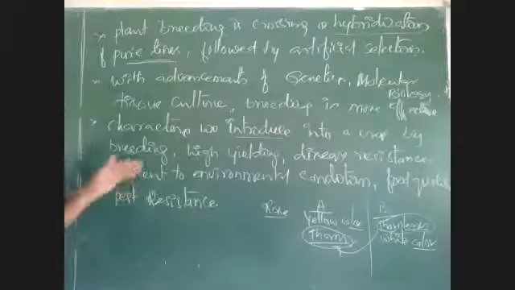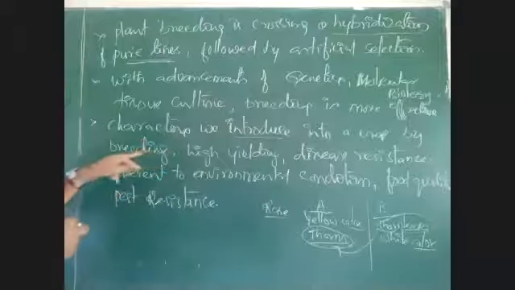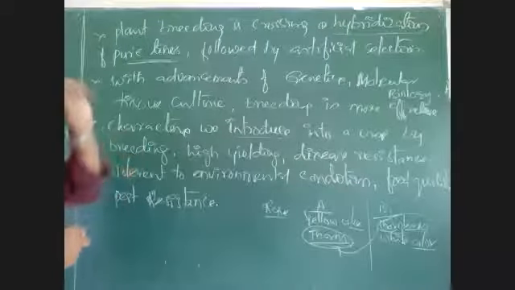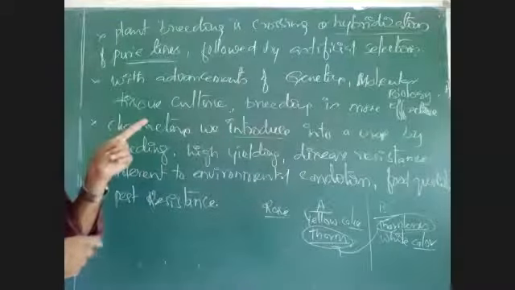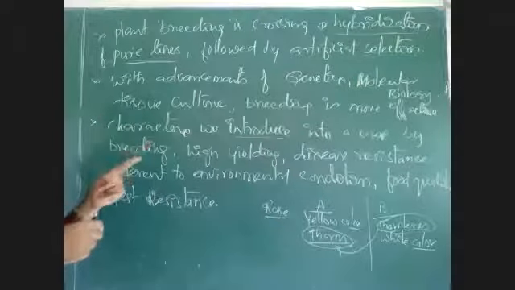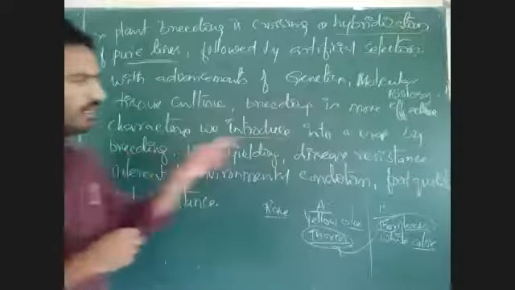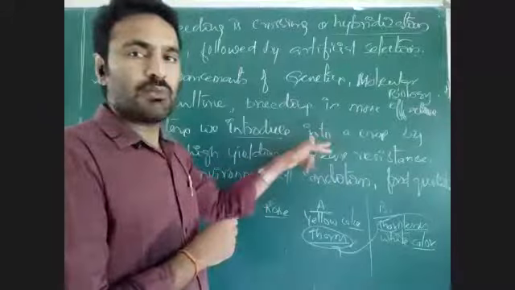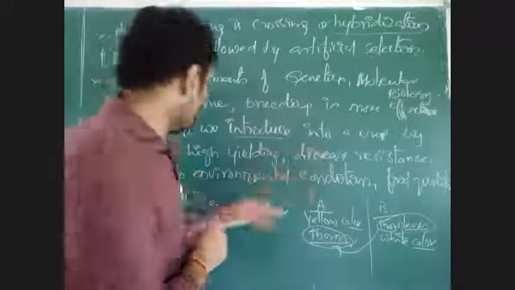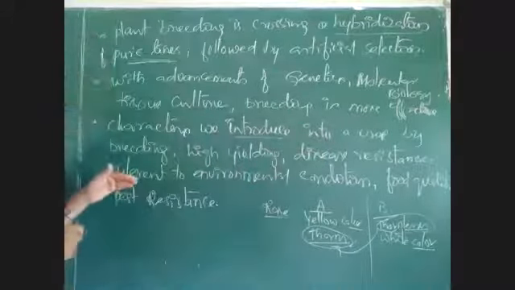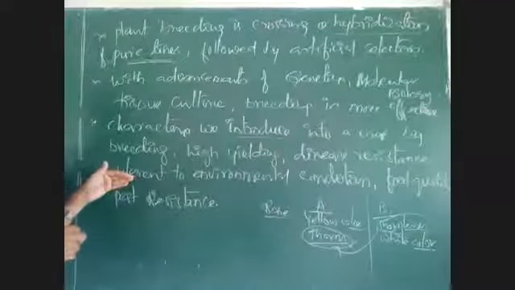Okay, here what are those characters? First one is high yielding. First preference in plant breeding is to increase the yield, then disease resistance. Second preference goes to disease resistance. Third preference goes to tolerance to environmental conditions.